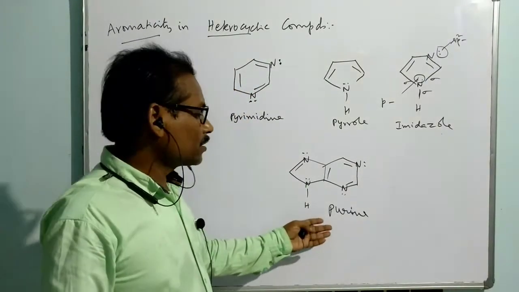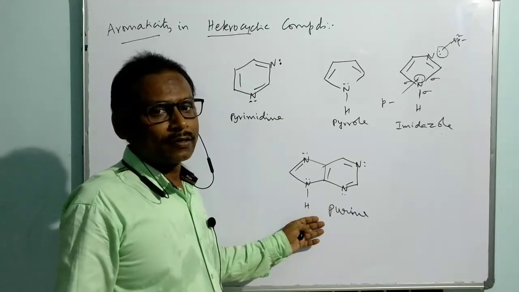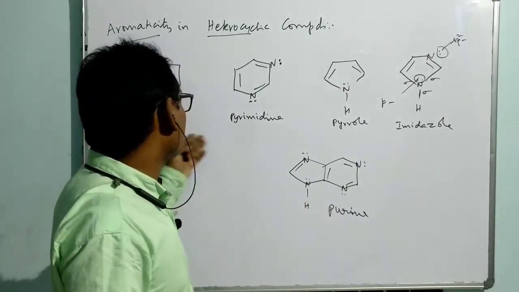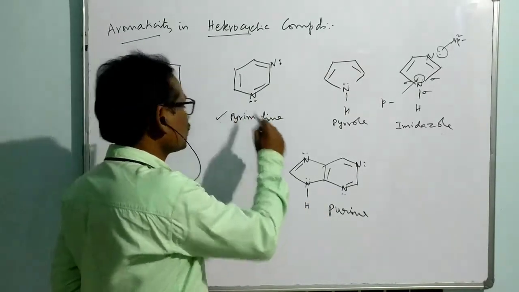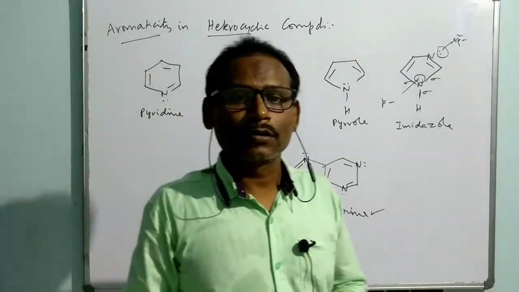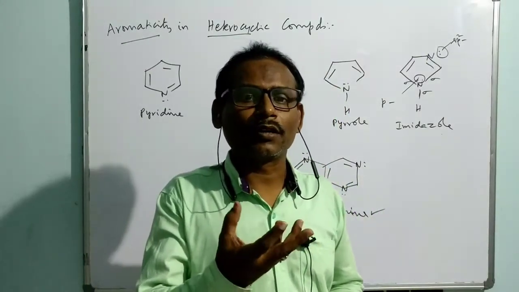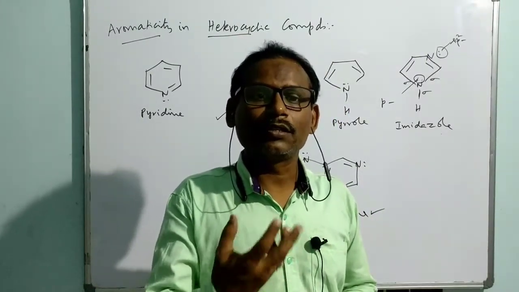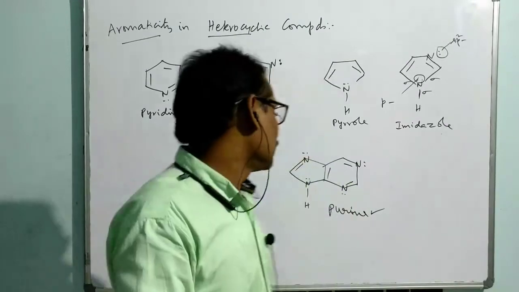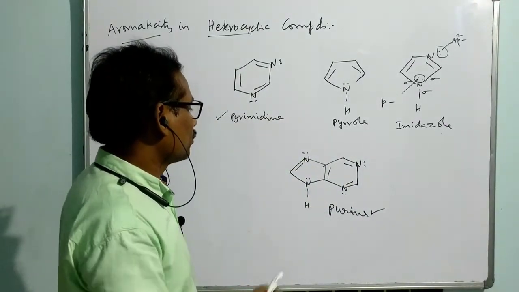Normally this is a base. These kinds of bases are present in DNA and RNA. The purine bases and pyrimidine bases are the components of the DNA and RNA. They are the genetic material. In the genes, DNA and RNA appear. They have these components, purine and pyrimidine, and both are aromatic.